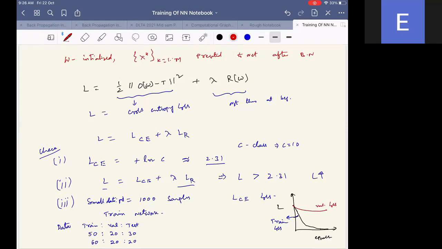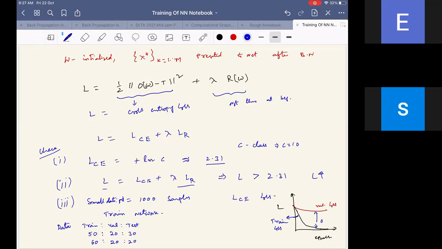What does this mean? Validation loss is here and training loss is here. What does this gap between validation loss and training loss indicate? It indicates overfitting. Overfitting means it works very well for the given small data, but for unseen data, it doesn't work. That's the problem. So is this a good scenario?